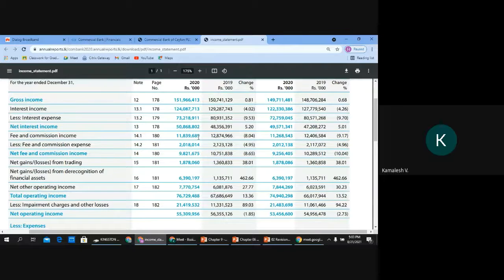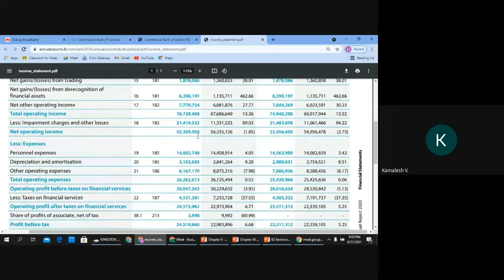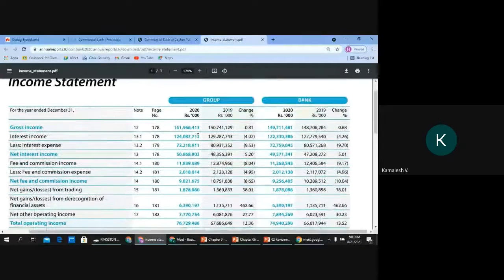So when you look at these numbers, I'm just taking the P&L. Can somebody tell me what is the gross income? Now you see this is gross income, and what is this number? How can you read this number? 151 trillion. Look at it carefully. 151 billion.